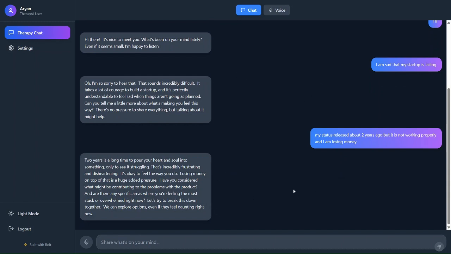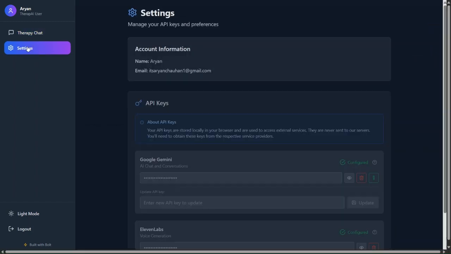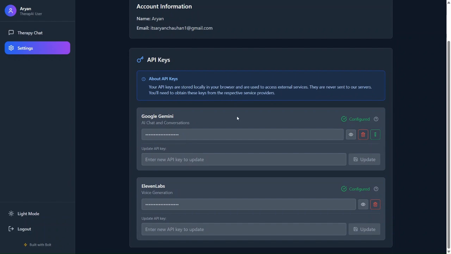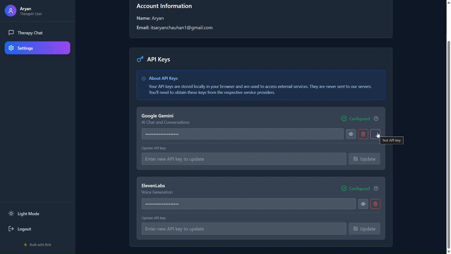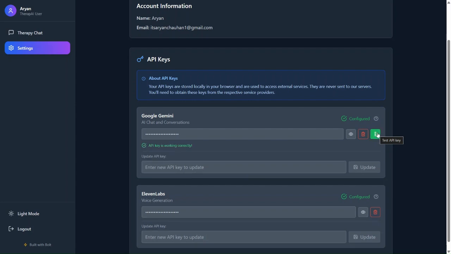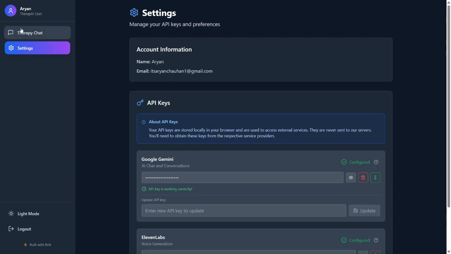Now, how a user can submit their Gemini API key or the other API key for voice mode, which I'll show you in a second, is in the settings. In settings, you can clearly see we have the Gemini API key and the 11 Labs API key configured. You can even test it over here so that if we have accidentally set up a wrong API key, we can get an initial response. Now you can use it in therapy chat.